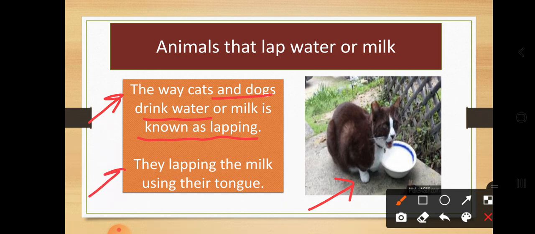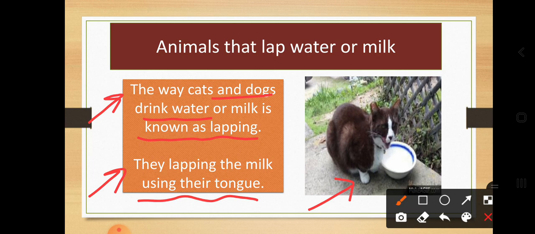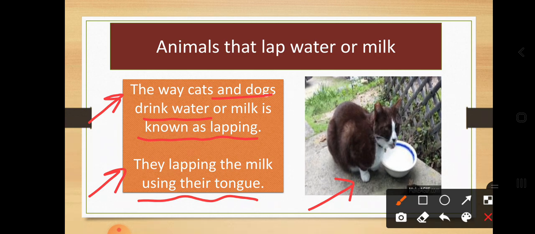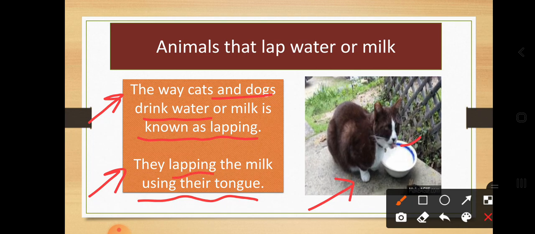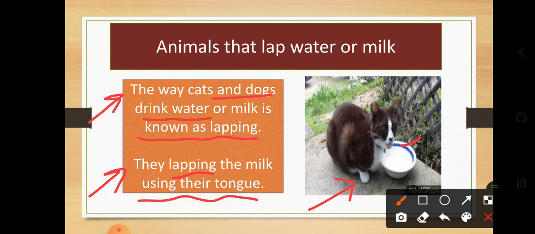They lap the milk using their tongue. You can see here how this cat is enjoying the taste of milk. This is lapping. The spelling of lapping is L-A-P-P-I-N-G. So how do they lap? They lap with their tongue.